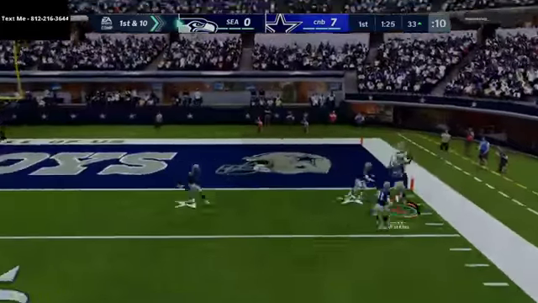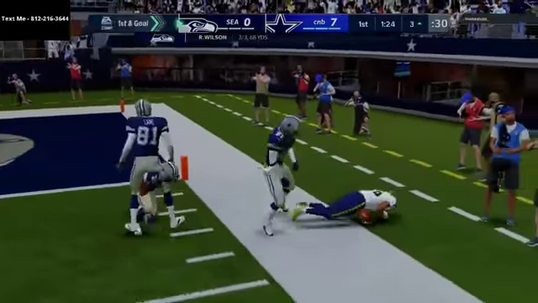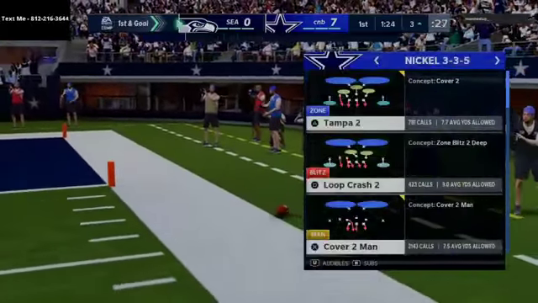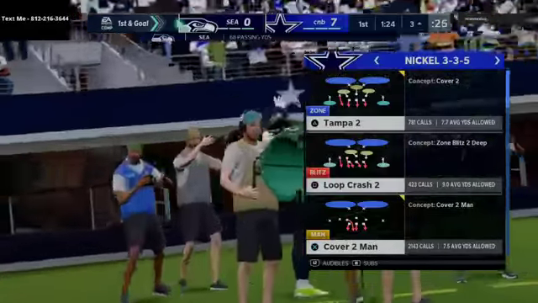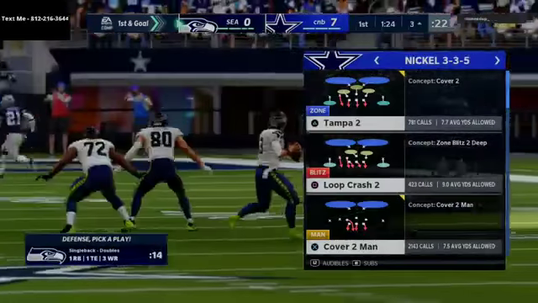Now, it looks like he's going to try to hit me over the top, and he actually is able to do it. I felt like I should have got a pick. It might have been a bad user by me, but so he's going right down on me as well. As you can see here, in the top right is his gamer tag. It says Manned Up, so probably going to see a lot of man-to-man coverage from him.